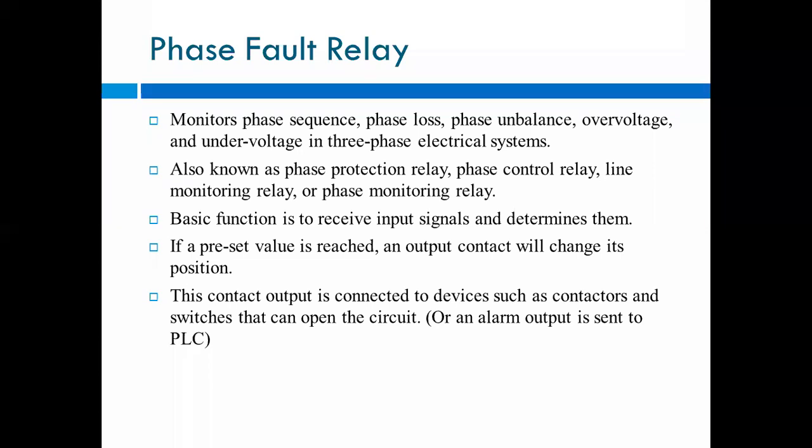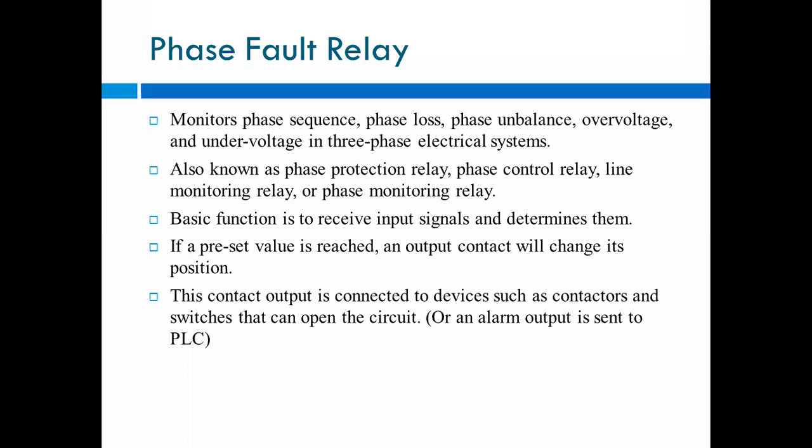The basic function is to receive the input signals, to check whether a fault has occurred or not, and determine them. Then if a preset value is reached, the output contact will change its position.